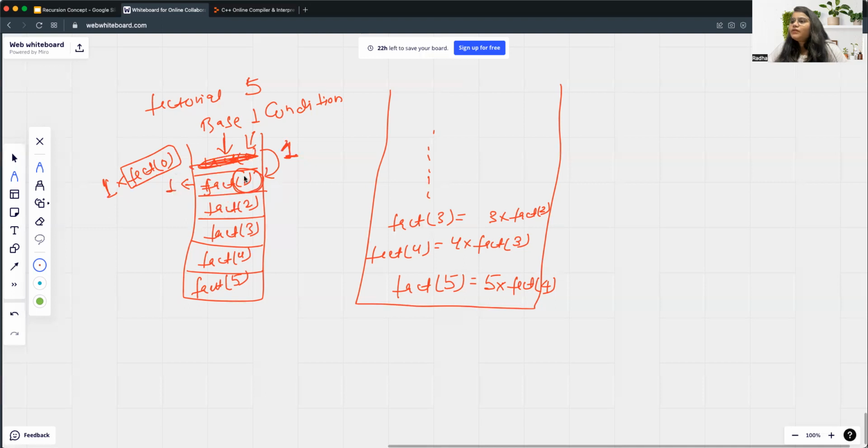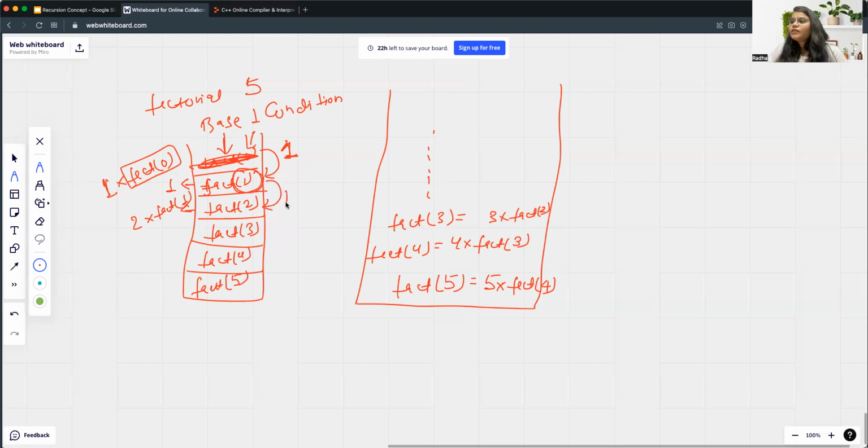Now let's see which call is calling the factorial of 1. For the factorial of 2, what was the expression? 2 into factorial of 1. So this level is calling the factorial of 1. So it will return what, and what is the factorial of 1?